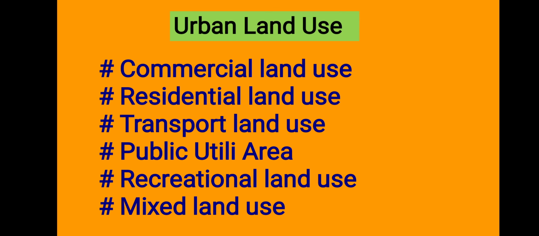In the rural areas, the population is less. In an urban area, the population is more. Here in rural areas, land is mostly used for agricultural activities or agriculture-based activities. But in an urban area, we use the land for commercial land use or residential land use or land use for transportation. These are some differences between rural and urban land use.